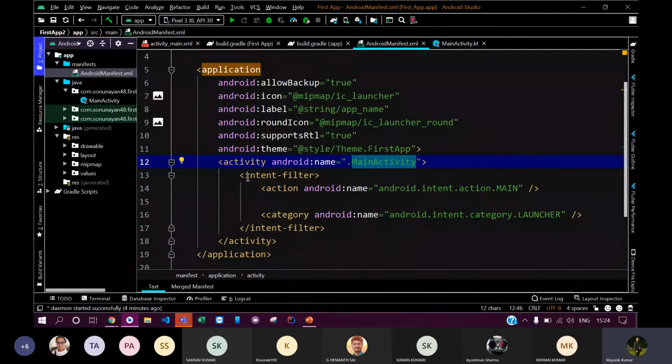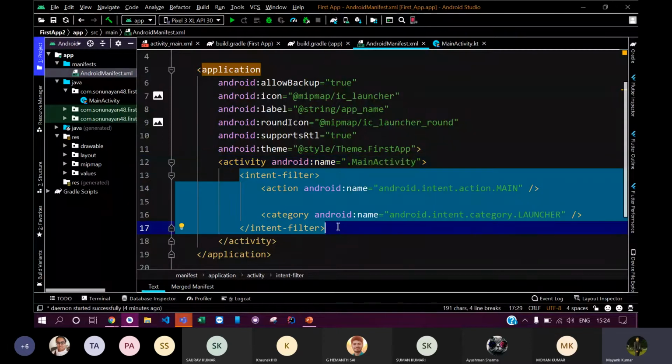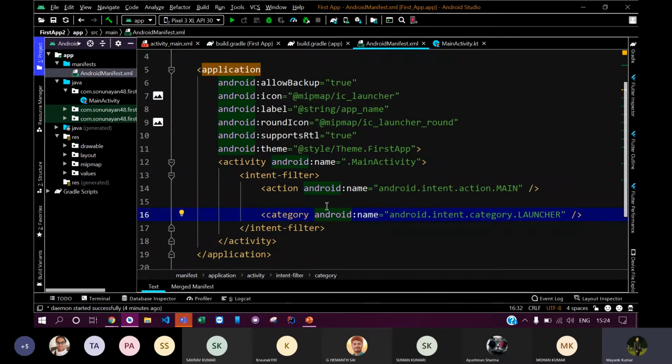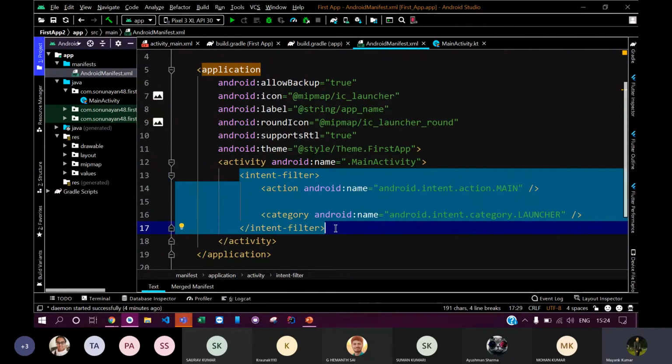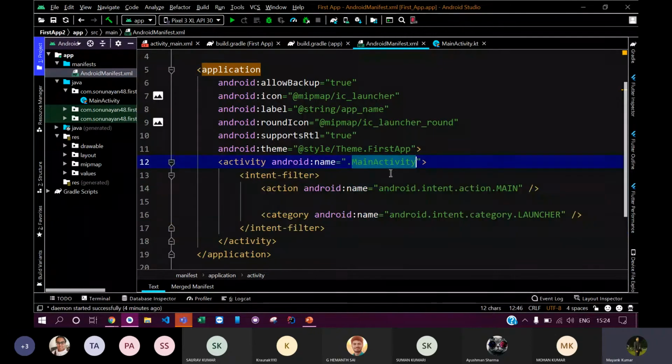This is also an important part, you should know this, because many times people get bothered about how to switch between different activities or what this actually is. Intent filter basically means which activity should open up when the user launches the app. If you define this in a particular activity, it tells the Android system that the first activity to open when the user opens the app is this activity, the main activity. I will show you just now how you can change this to a different activity.